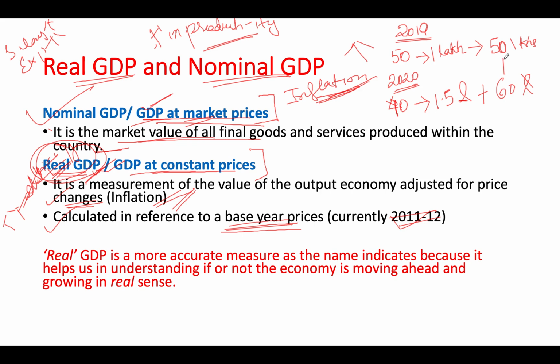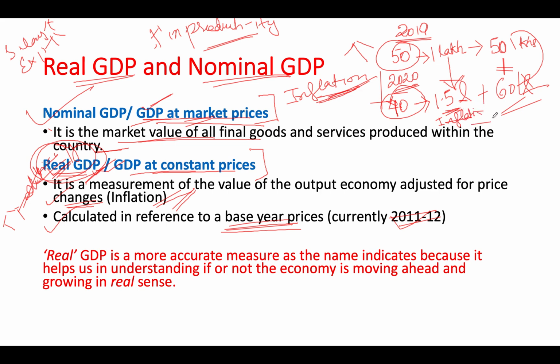Now what would you see? In the real sense, yes, it has increased from 50 to 60 from 2019 to 2020. That means the amount has increased. But in the real sense, have the units increased? No, they haven't. They have reduced. The productivity has rather reduced. And this 1 lakh to 1.5 lakh is what? This is inflation.